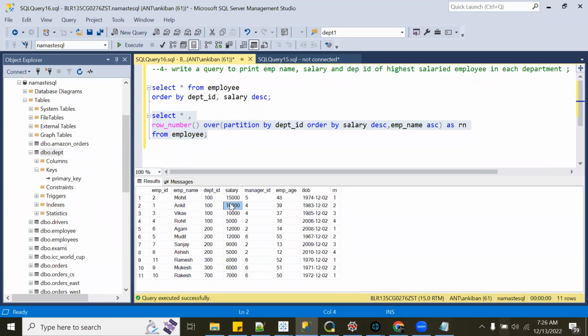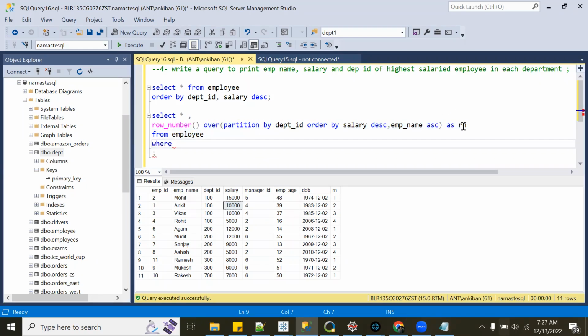Yes, sir. How? We have rank, and we already have a row number. We can take row number equal to 1 or 2, then we will have the top employees of each department. Now this row number is generated in the select, so we cannot use it in the where clause.